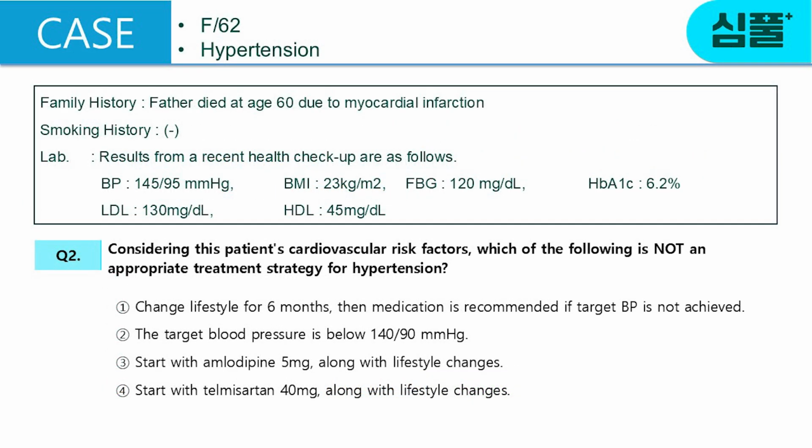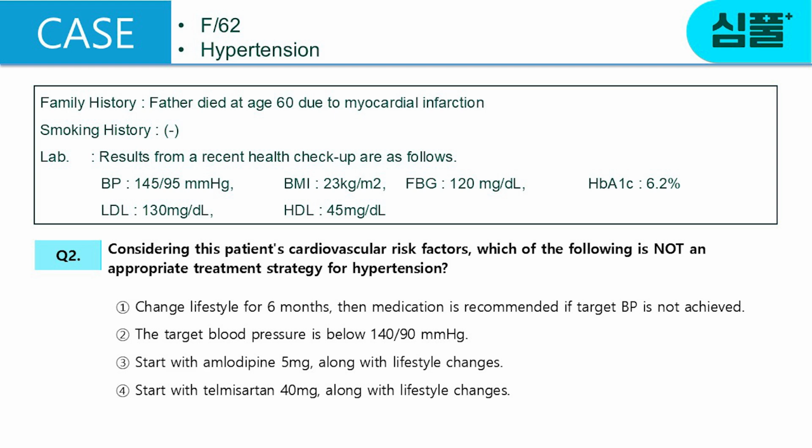The next quiz focuses on cardiovascular risk factors. A 62-year-old woman. The results after a recent health checkup are as follows. Blood pressure is 145/95, BMI 23, fasting blood sugar 120, glycated hemoglobin 6.2, LDL 130, HDL 45. Her father died of myocardial infarction at age 60, and she does not smoke.